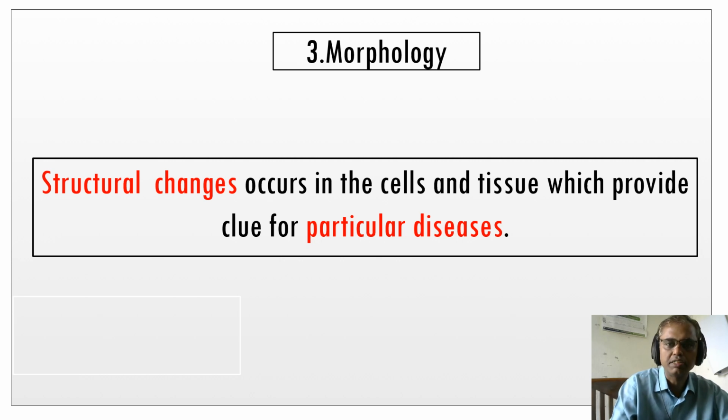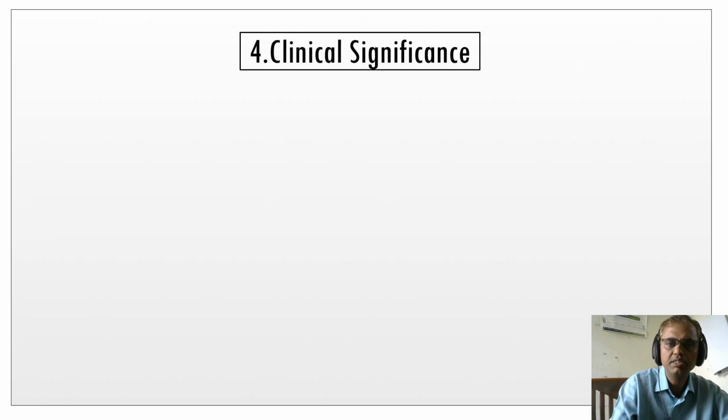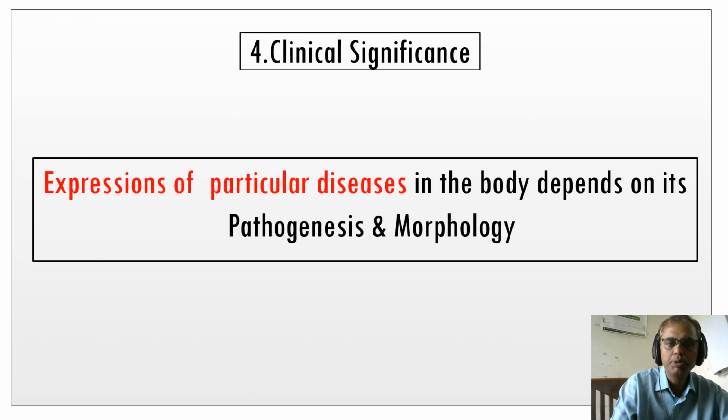The last one is the clinical significance: the expression of the particular disease in the body, depending on pathogenesis and morphology. Again, I am bringing the example of the coronavirus. The expression of the coronavirus, as we know, is cough, breathlessness, fever, and some other constitutional symptoms. This is the expression of the particular disease, and these symptoms come because of the pathogenesis and its morphology.